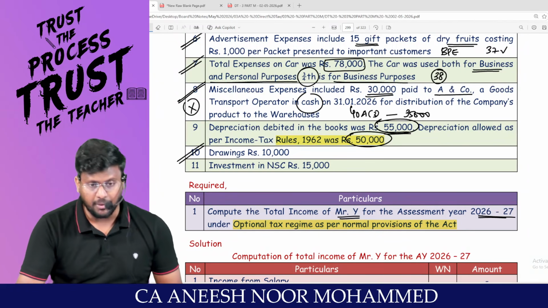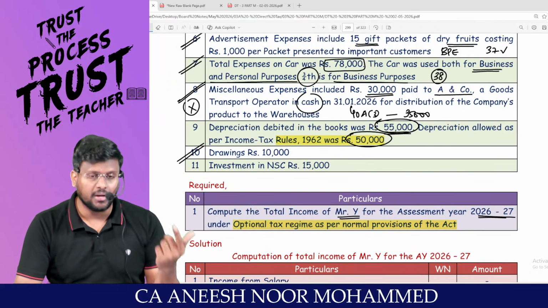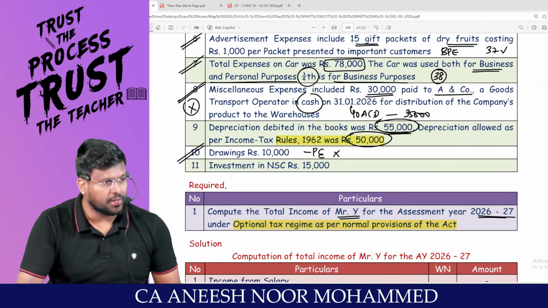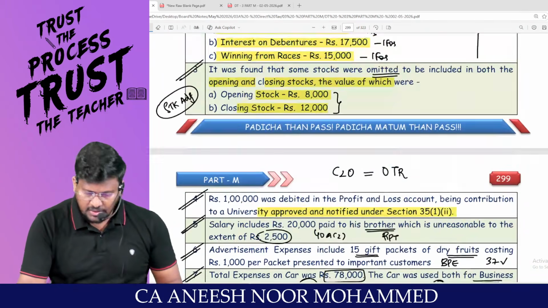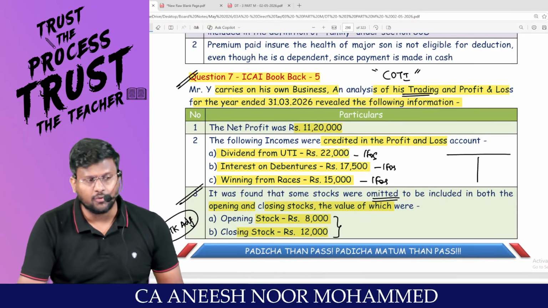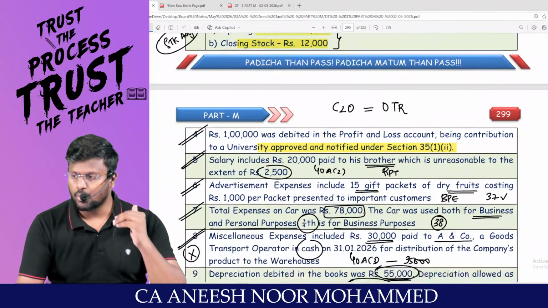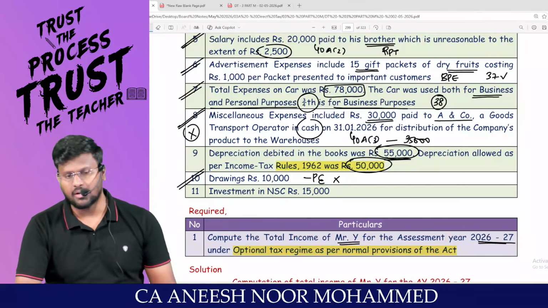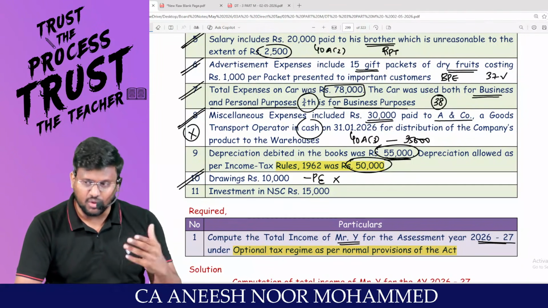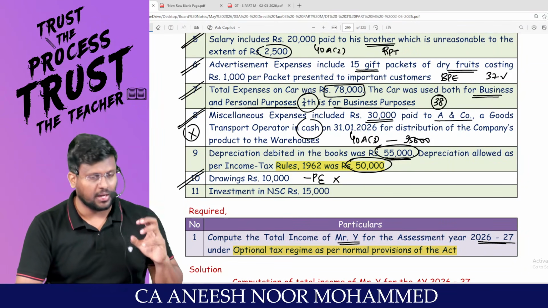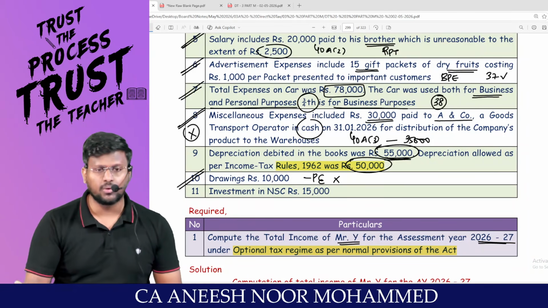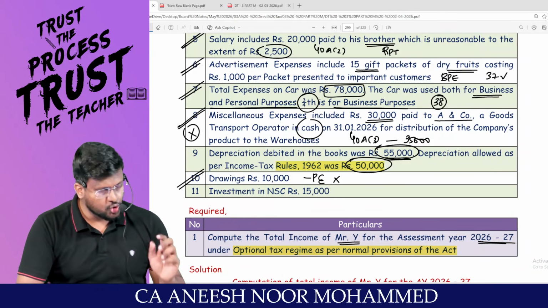Drawings 10,000. Drawings has been debited to P&L account. Drawings is a personal expenditure. Personal expenditure should not be debited to P&L. Am I right? Sir, where have they said so? An analysis of his trading and P&L reveals the following information. So when I see the P&L, I understood that drawings has been debited to P&L account. Drawings is not a business expenditure. Drawings is personal. It is not even an expenditure, it is a withdrawal. It should not be debited to P&L. It should be reduced from the capital account. Since it has been debited to P&L, it should be added back.